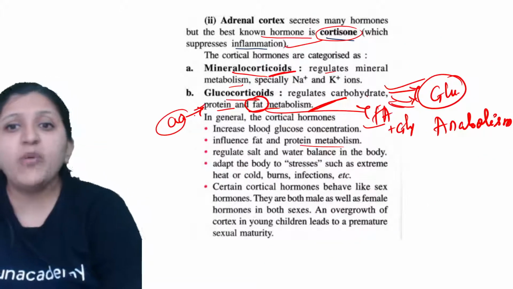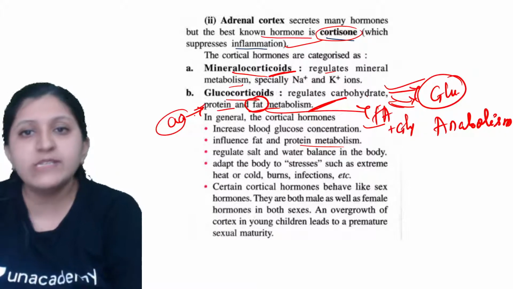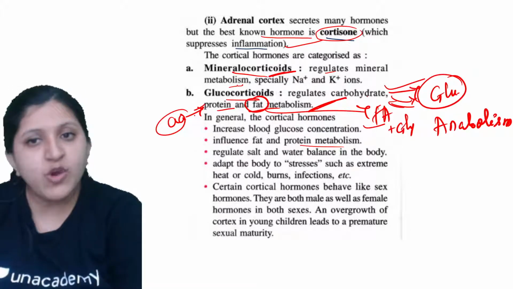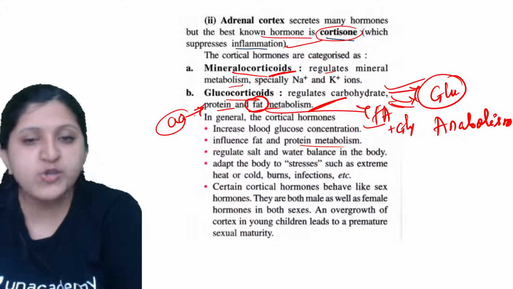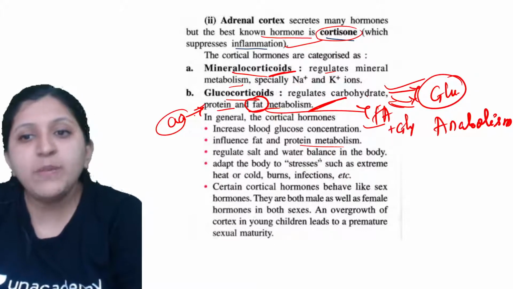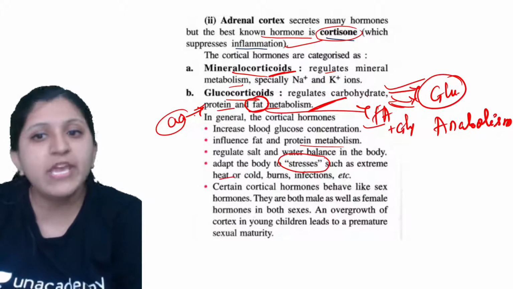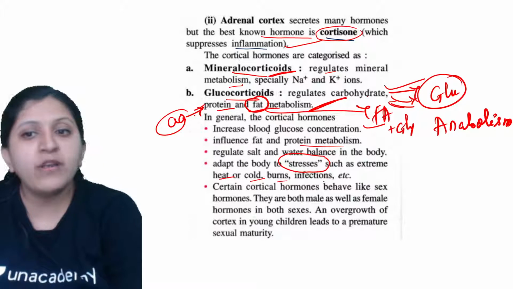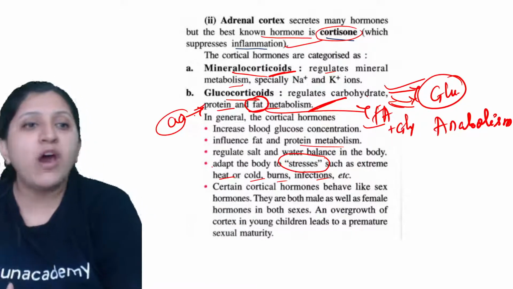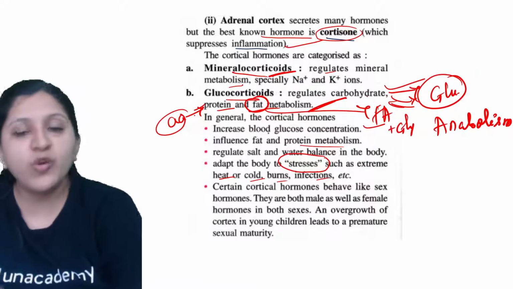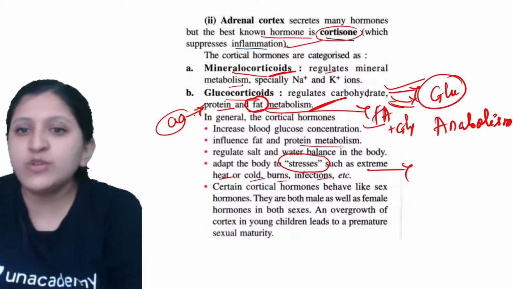Then they regulate the salt and water balance. Since the mineral balance is also required, salt and water balance is also maintained here. They adapt the body to stresses, such as extreme heat or cold, burns, or infection. With the help of glucocorticoids, the body makes sure it is adjusting to the condition.